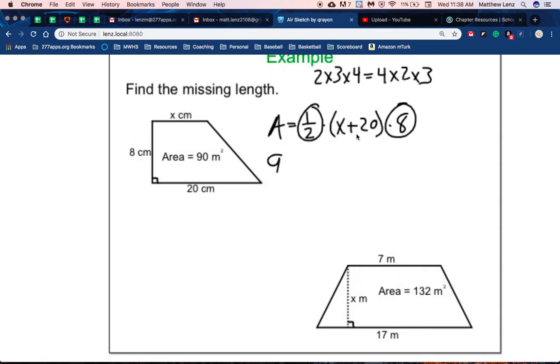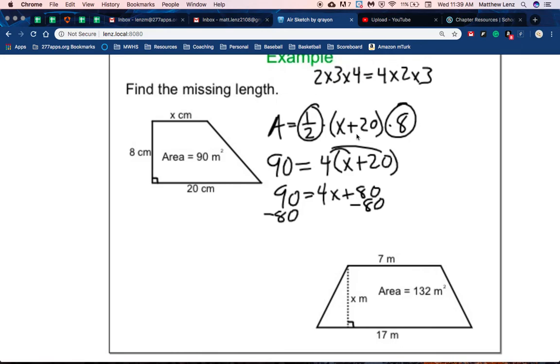And so, I should have plugged in, I'll just plug it in now. The area is 90. 1/2 times 8 is 4. And so I'm going to rewrite that as 90 equals 4 times (x plus 20). Then you distribute, you get 4x plus 80. Subtract 80 on both sides. You get 10 equals 4x. Divide by 4. And you get x equals 2.5. Our label is centimeters as your answer.